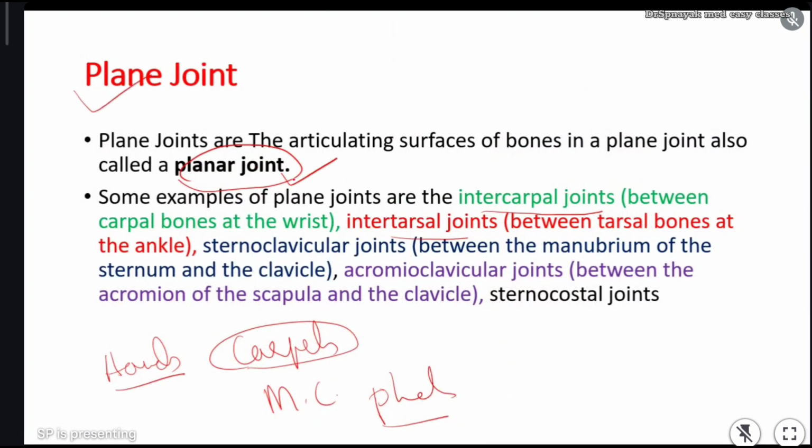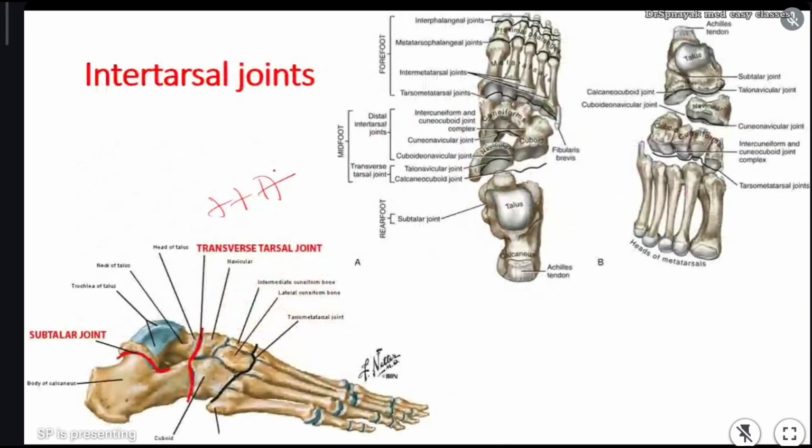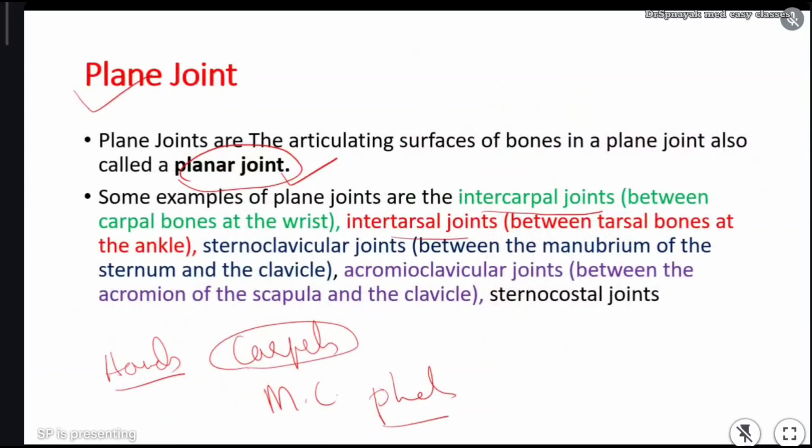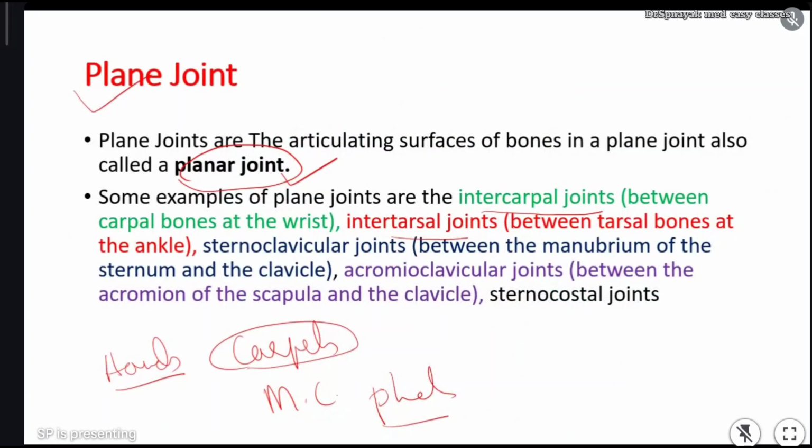Planar joints are the joints present between the bones of carpals and between the bones of tarsals. Whatever joint is between tarsals and carpals, they are called planar joints. These planar joints help movement in one direction, or actually they don't have an exact movement direction. They just help the bones slide, and that's why they are called gliding joints. In one plane only they are helpful in movement.